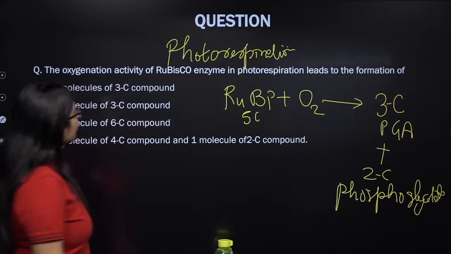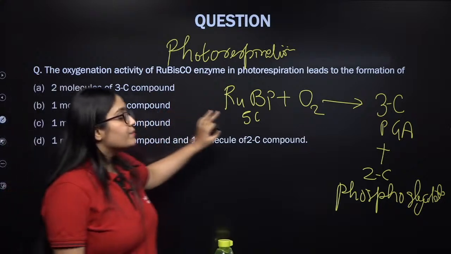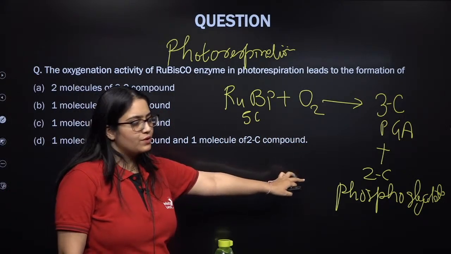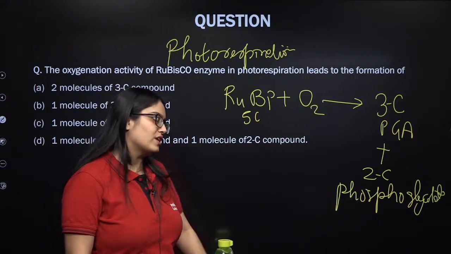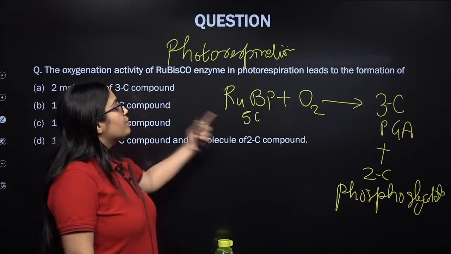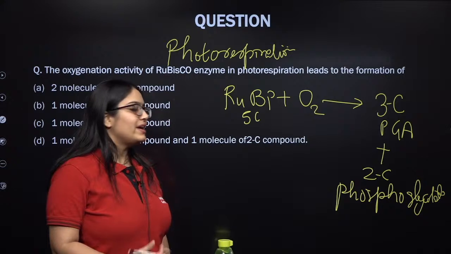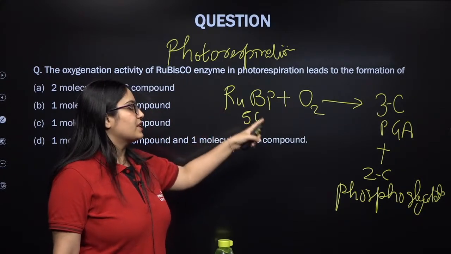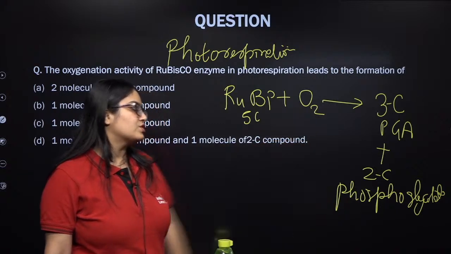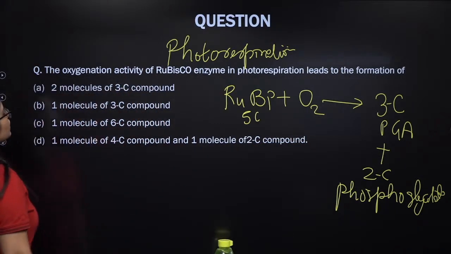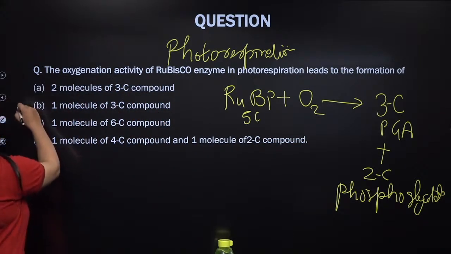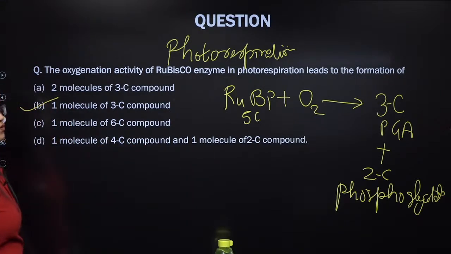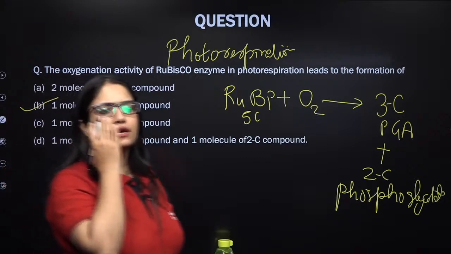So if you see in this, RUBP is a 5 carbon compound, so the products can have at max 5 carbon only, 3 in PGA and 2 in phosphoglycolate. Whenever RUBP reacts with CO2, it makes 2 molecules of PGA, but in photorespiration RUBP reacts with oxygen, and one molecule is 3-carbon PGA, another is 2-carbon phosphoglycolate. Is this clear, my dear students?